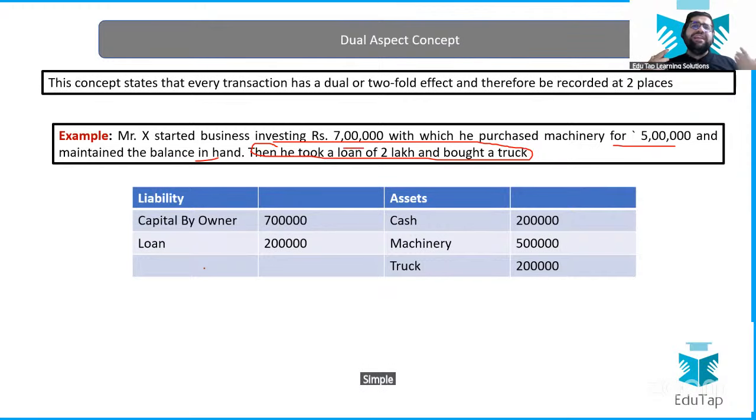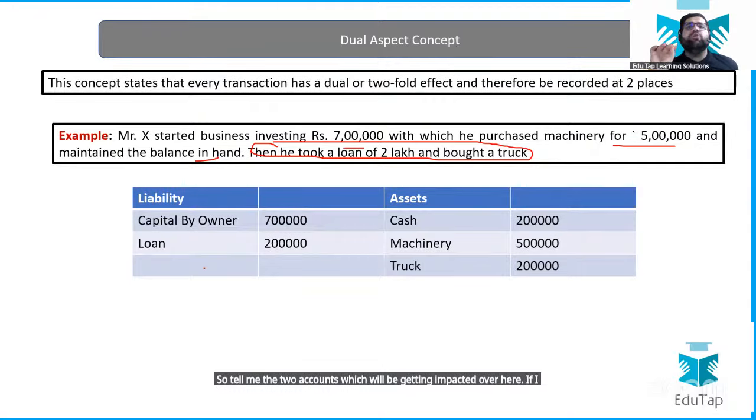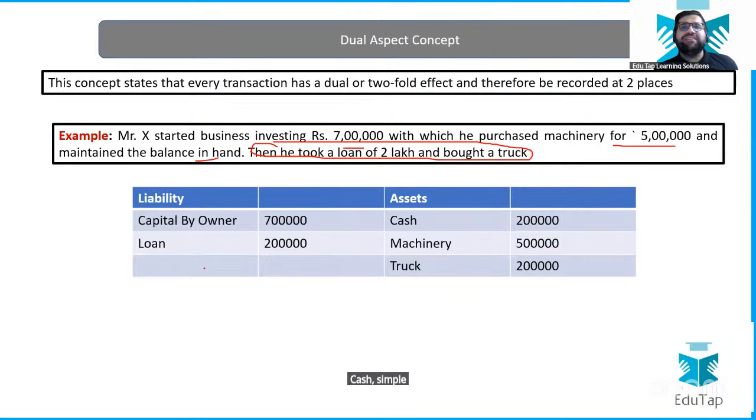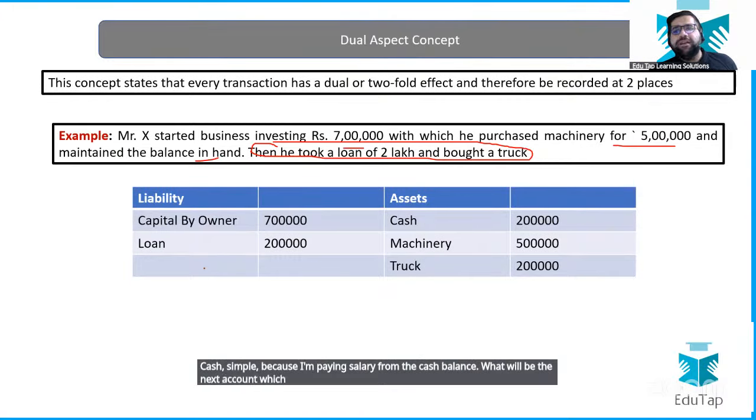you will see two accounts getting impacted. Simple. You take any transaction. For example, if I'm paying salary to employees, tell me the two accounts which will be getting impacted over here. If I'm paying salary to my employees, what will be the first account which will be impacted in this particular case? Cash. Simple, because I'm paying salary from the cash balance. What will be the next account which will be getting impacted? Salary.